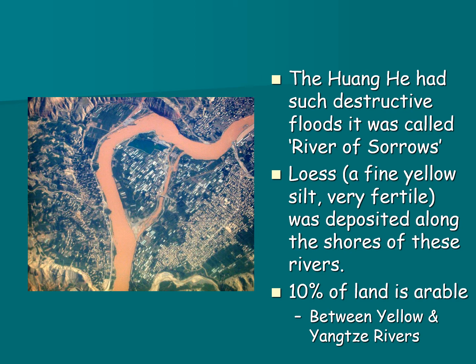The loess would come from the deserts to the north and would be blown into the river where it would reach the bottom. And when it flooded, that's where it would reach the banks. So only 10% of the land was arable. Arable means farmable. We've covered that word before, you'll need to know it. And that was the land between the Yellow and Yangtze rivers.